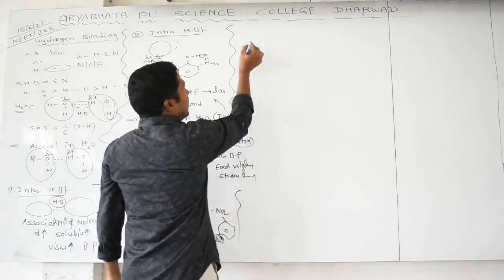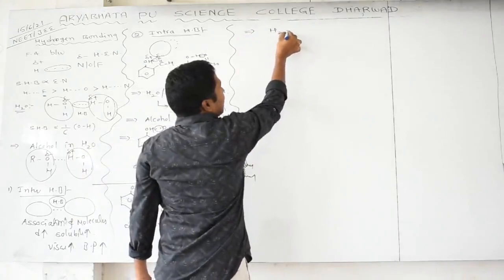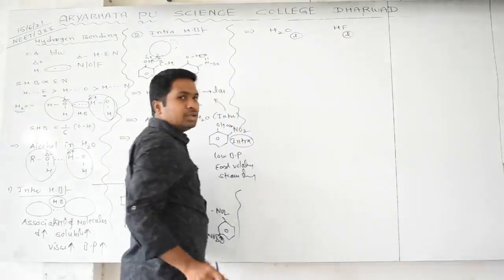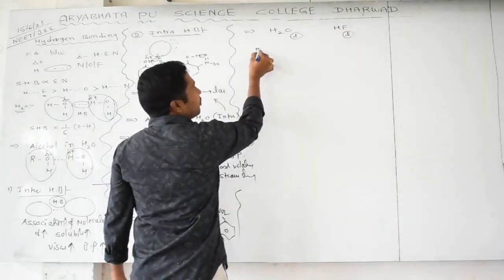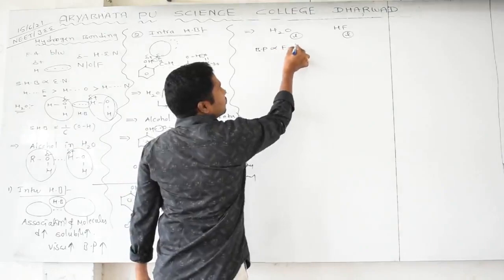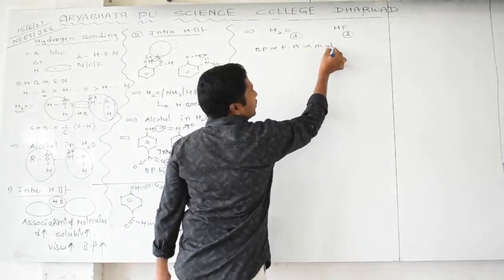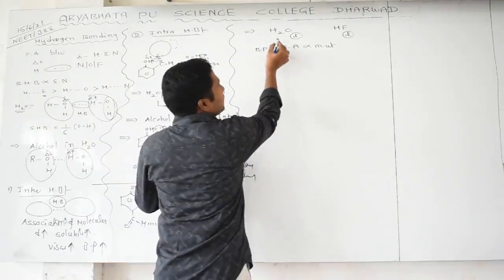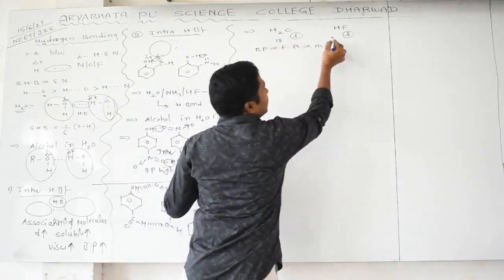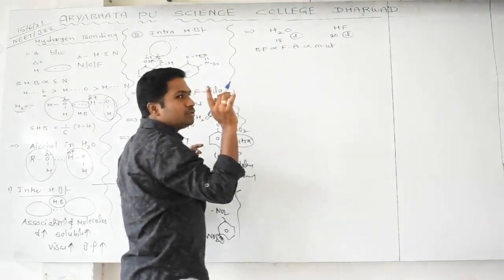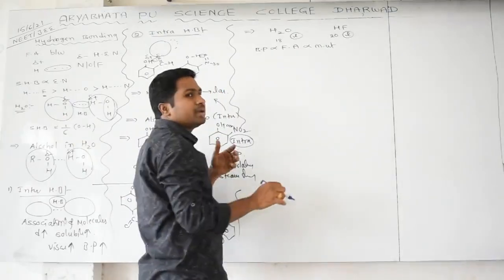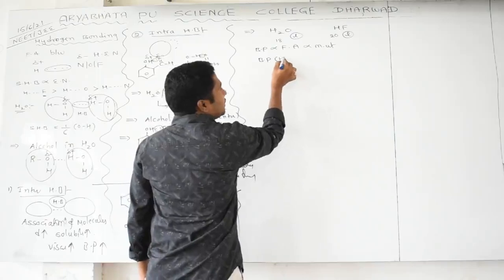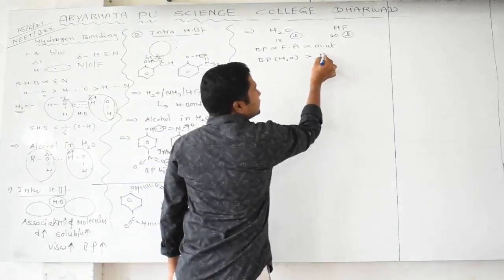See carefully. Actually, this is important, you have H2O liquid and HF liquid. Generally, we say boiling point is directly proportional to force of attraction, directly proportional to molecular weight. But here this concept will not work. Why? Because here molecular mass is 18 and molecular mass is 20. According to theory, you can expect HF to have more boiling point. No, actually the boiling point of water is more than HF liquid.